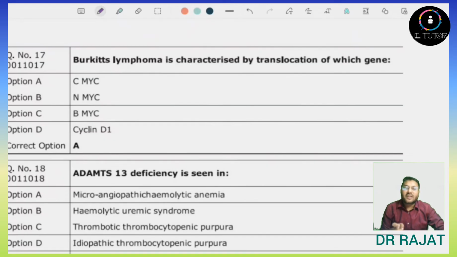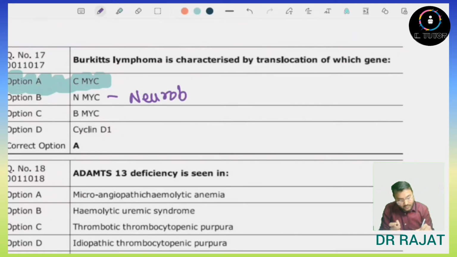Burkitt's lymphoma is characterized by translocation of which gene? So this is a direct question. Burkitt's lymphoma is related to c-MYC gene. N-MYC gene is related to neuroblastoma. And cyclin D1, it is related to mantle cell lymphoma.